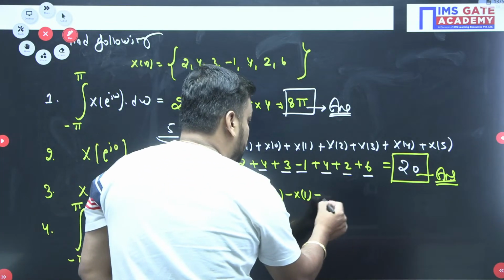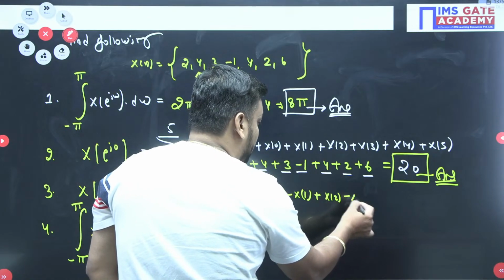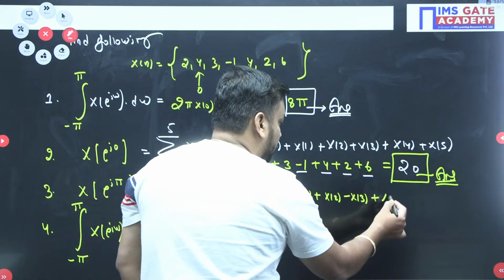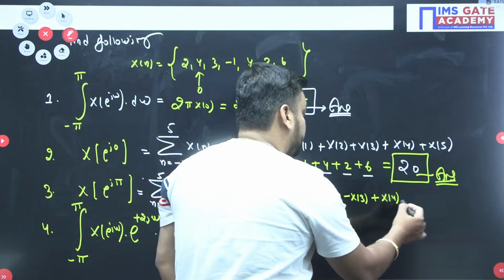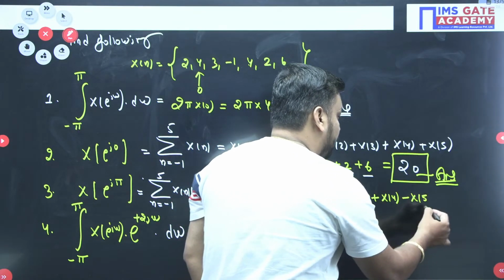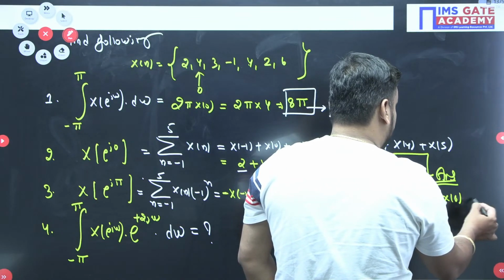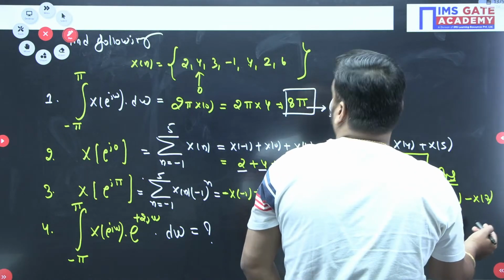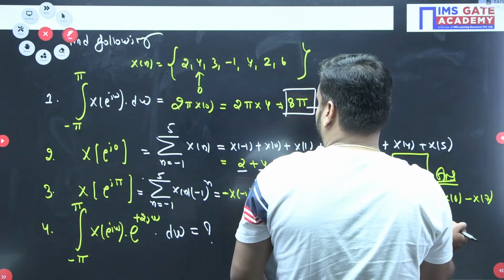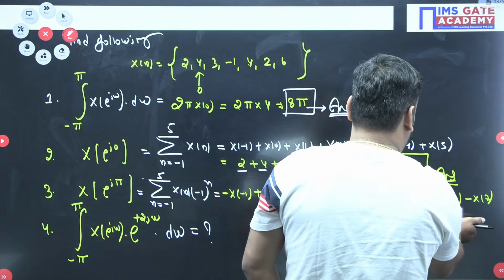So it will give x[2], minus x[3], plus x[4]. Then minus x[5], then plus x[6], then minus x[7]. Is x[7] there or not? I think the last value is x[5] only. The range is minus 1 to 5 only. Okay.